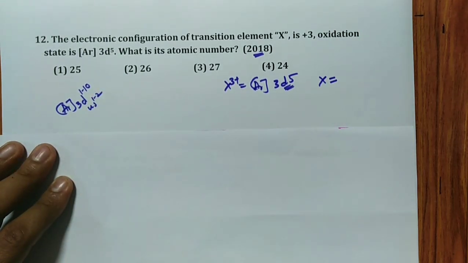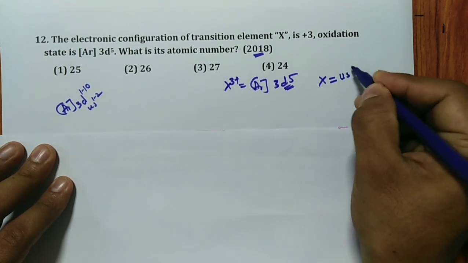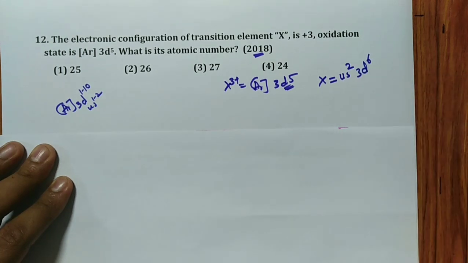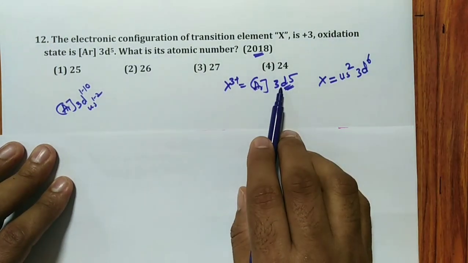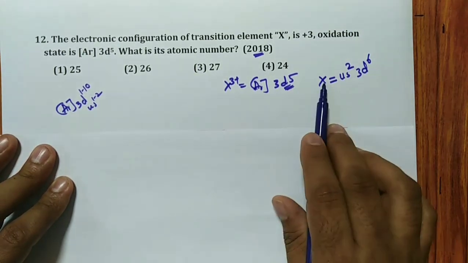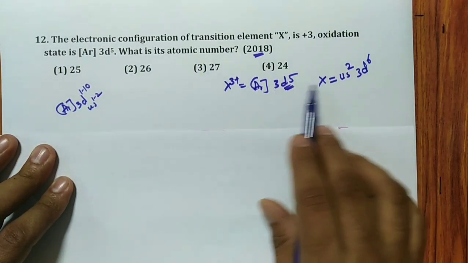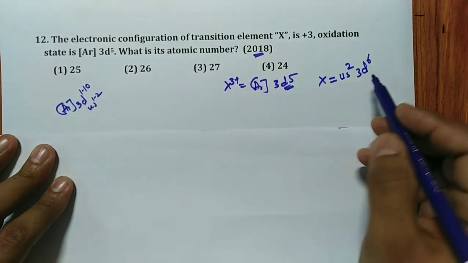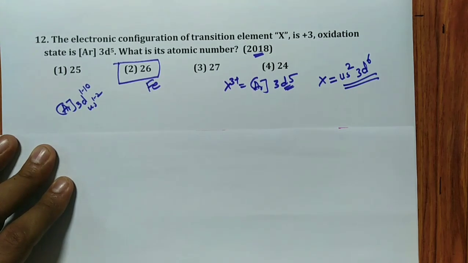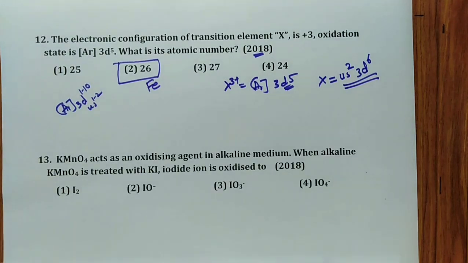So hence remember, you have to add electrons in 4s. You will remove 4s2 first, then another electron you will remove it and add it in 3d6. You have to add 3 electrons, because you have removed already 3. To know its atomic number, we need the neutral element. So if you add 3 electrons, 3d6 and 4s2, 3d6 4s2 is atomic number 26, iron. Remember, 26 iron.